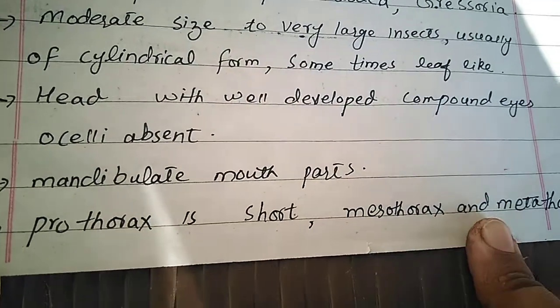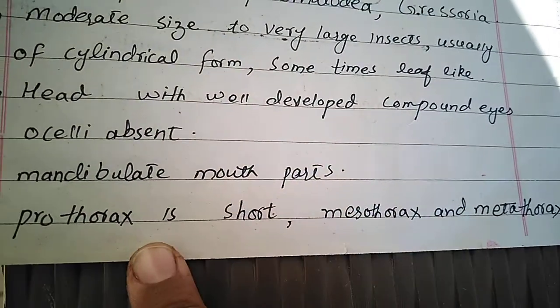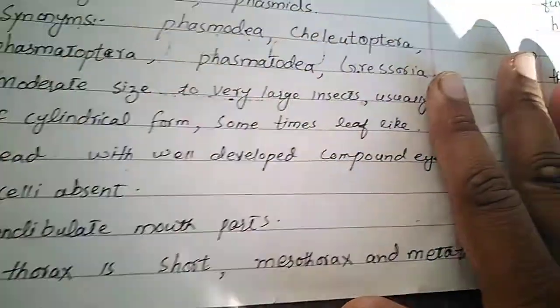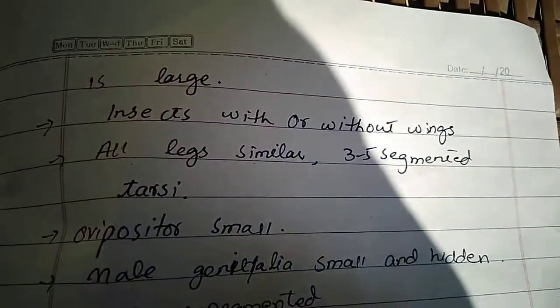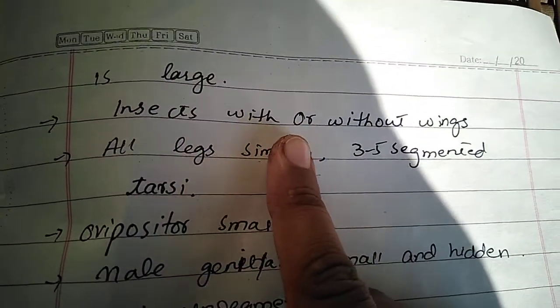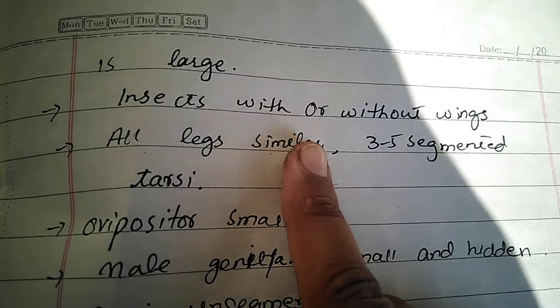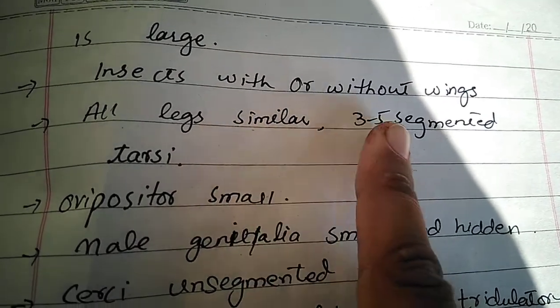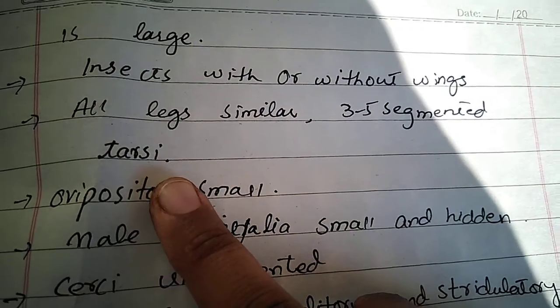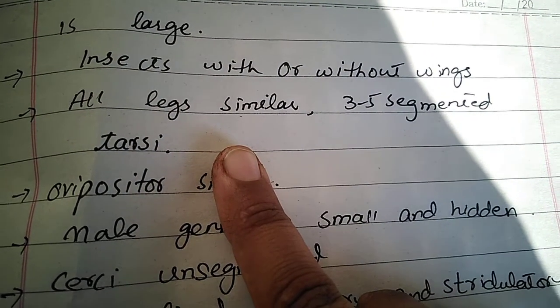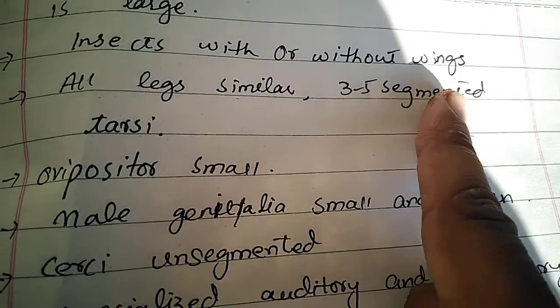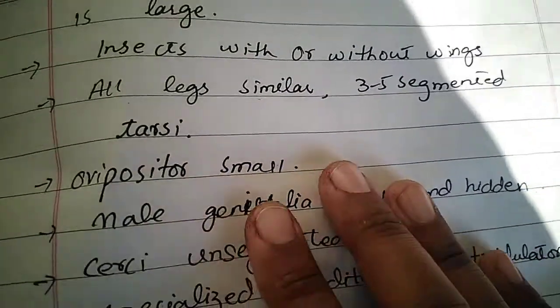Prothorax is short, mesothorax and metathorax are the large segments in their body. The thorax is the second part of their body. These insects sometimes have wings, or sometimes they are without wings. All legs are similar. It means the 3 pairs of legs are similar, and there are 3 to 5 segmented tarsi. The second last part or segment of the leg is known as the tarsi. It may be 3 to 5 segmented.